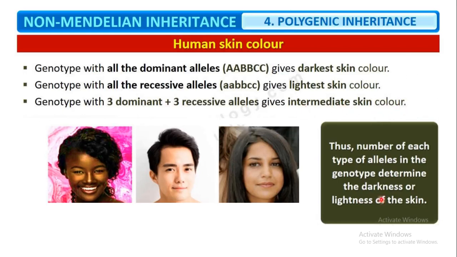Got it? So for example, if they have more dominant alleles, they are going to be darker. If they have more recessive genes, say 2 of the 3 genes are recessive, they are going to have a lighter skin tone. That's all.